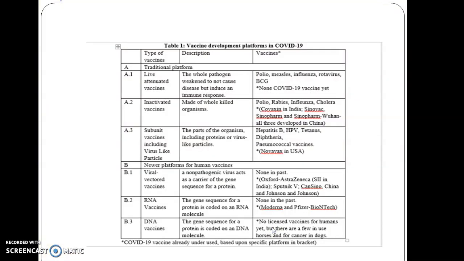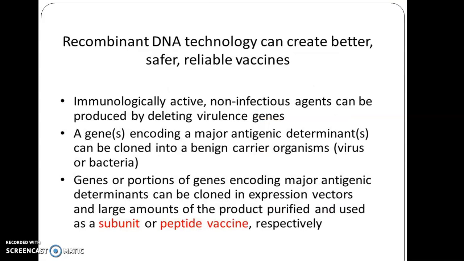So coming to recombinant DNA, it is a more reliable vaccine. Recombinant DNA technology can create safer and more reliable vaccines. Immunologically active and non-infectious agents can be produced by deleting virulent genes. So genes encoding a major antigenic determinant are cloned into a benign carrier organism, like what we said earlier about the AstraZeneca vaccine or the Oxford vaccine. That is, it is a virus vector that is carrying the antigenic determinant. So that is a more reliable vaccine.